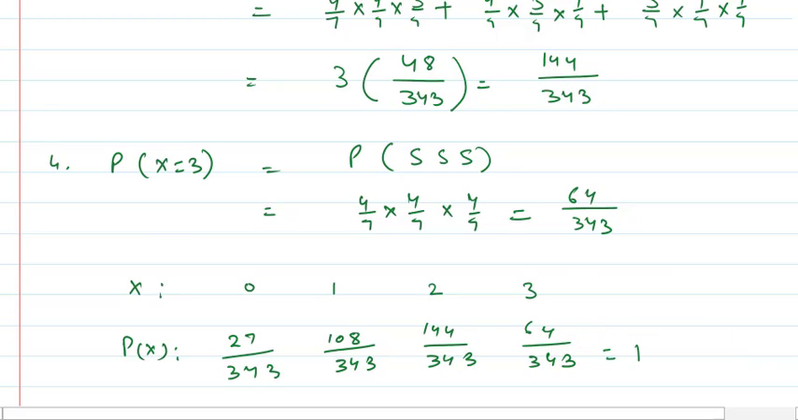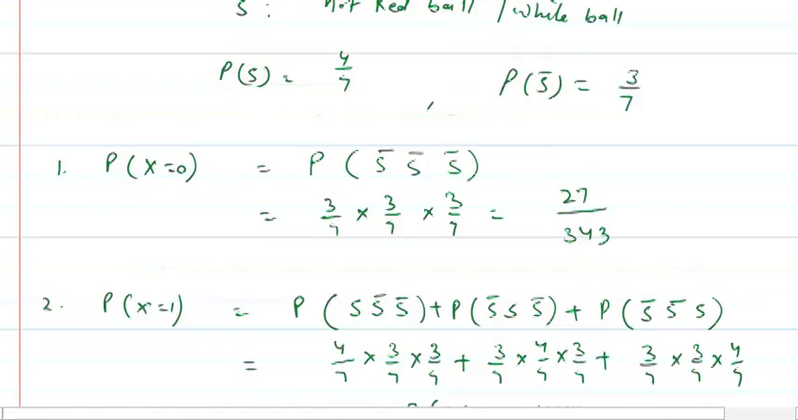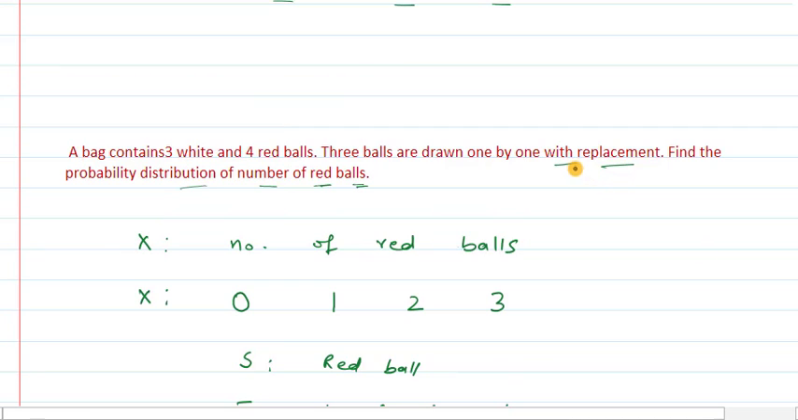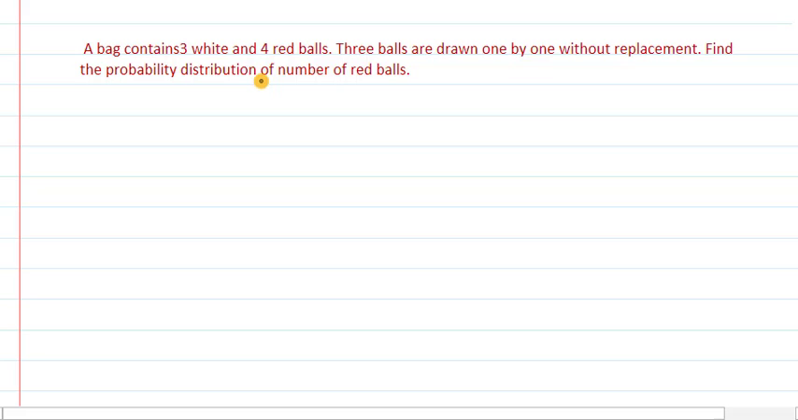Now let me take the same problem with only one change, and the change is here I have taken with replacement, that is independent events. Now let me change this question by changing this word to without replacement. So the same example, the only change I have done is without replacement.